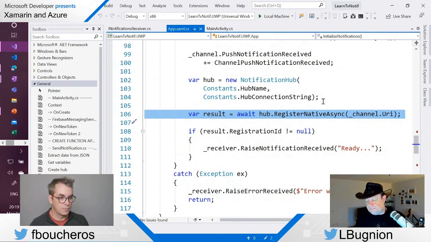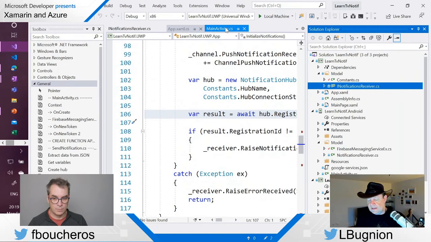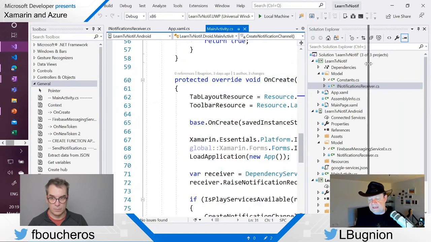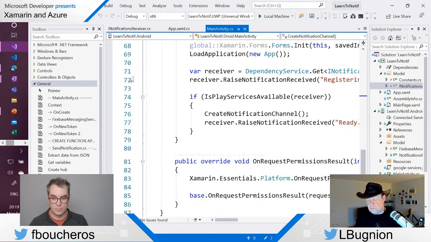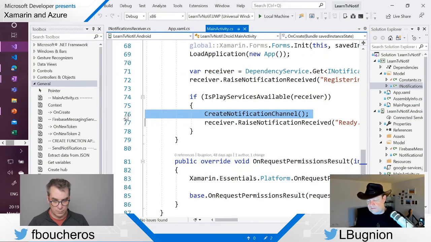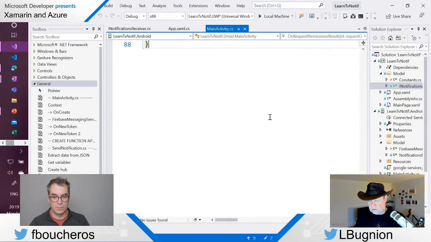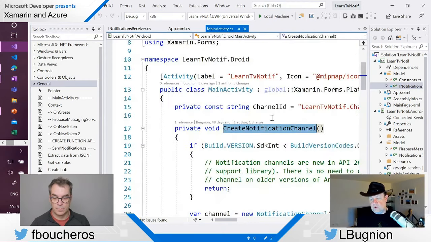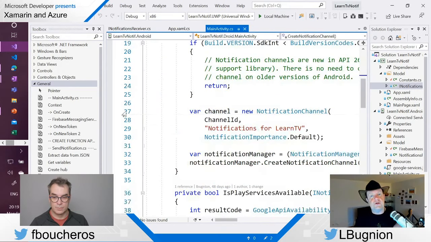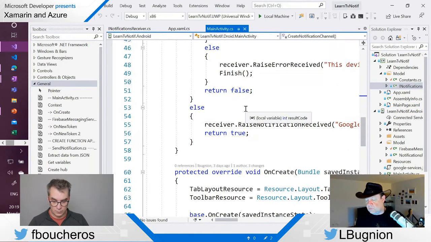And so for Android, if you remember, the process was like that. We have the main activity here, and in the main activity, we are going to say, hey, I want to basically create the notification channel. Create notification channel is going to go and create that notification channel with a Firebase backend.